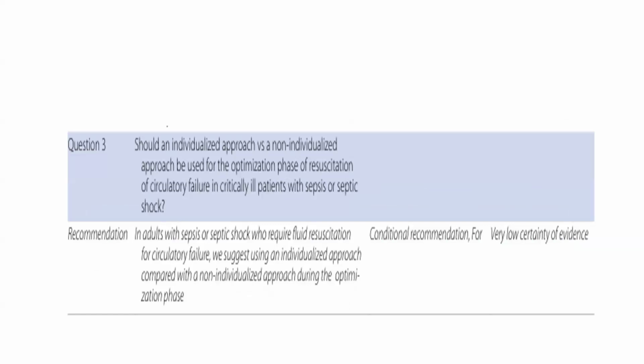So there is nothing like we should follow the restrictive fluid strategy or liberal fluid strategy when we are dealing with the septic patient. I think the fluid resuscitation in sepsis is clear. In the initial phase, when the patient is unstable, we need to follow the 30 ml per kg strategy, and then we need to assess for fluid responsiveness. If the patient is fluid responsive, go for further fluid resuscitation, but if the patient is not fluid responsive, there is no point in giving more and more fluids. It will cause only harm to the patient.